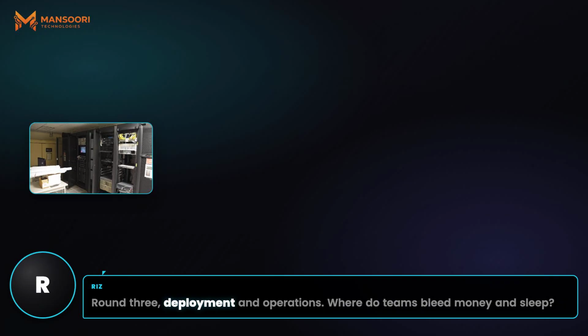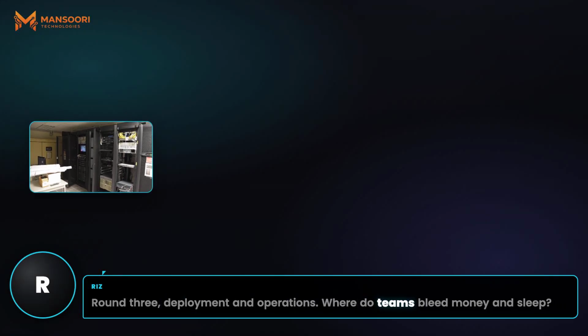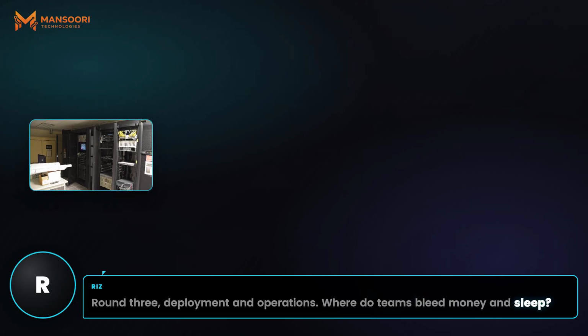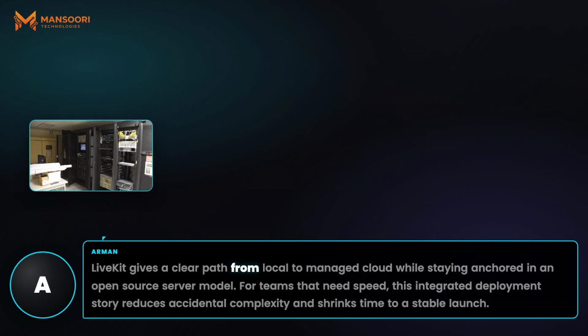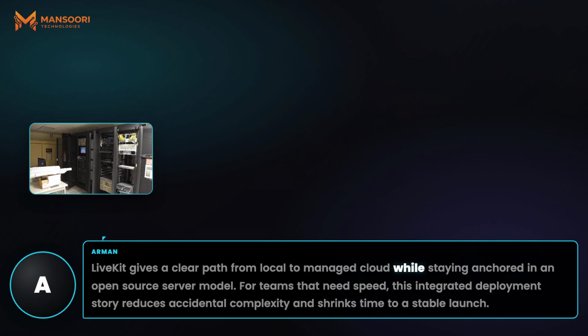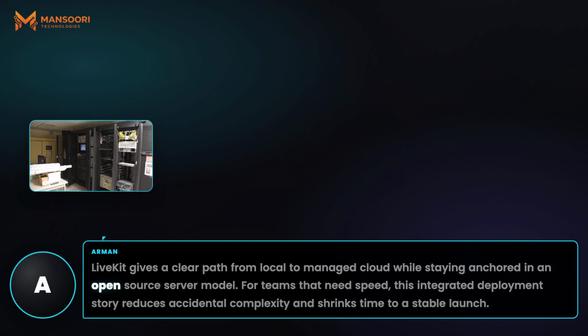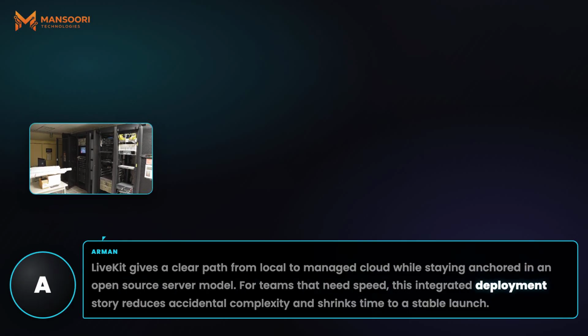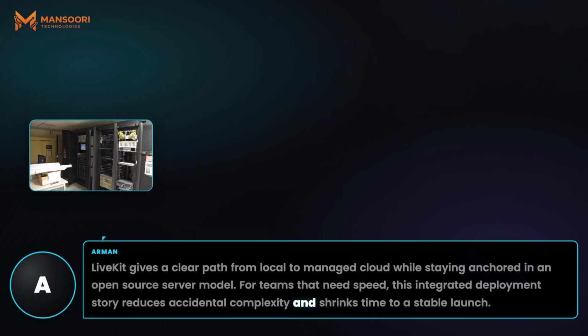Round 3, deployment and operations. Where do teams bleed money and sleep? LiveKit gives a clear path from local to managed cloud while staying anchored in an open-source server model. For teams that need speed, this integrated deployment story reduces accidental complexity and shrinks time to a stable launch.